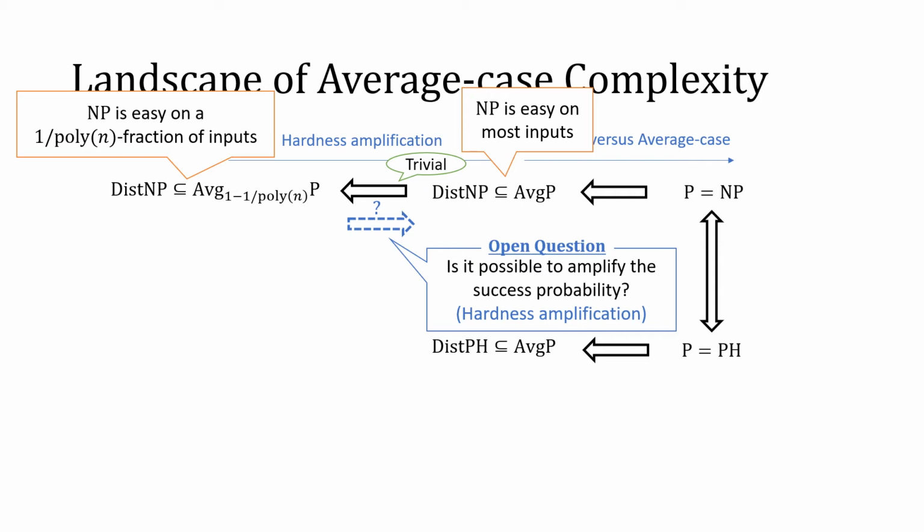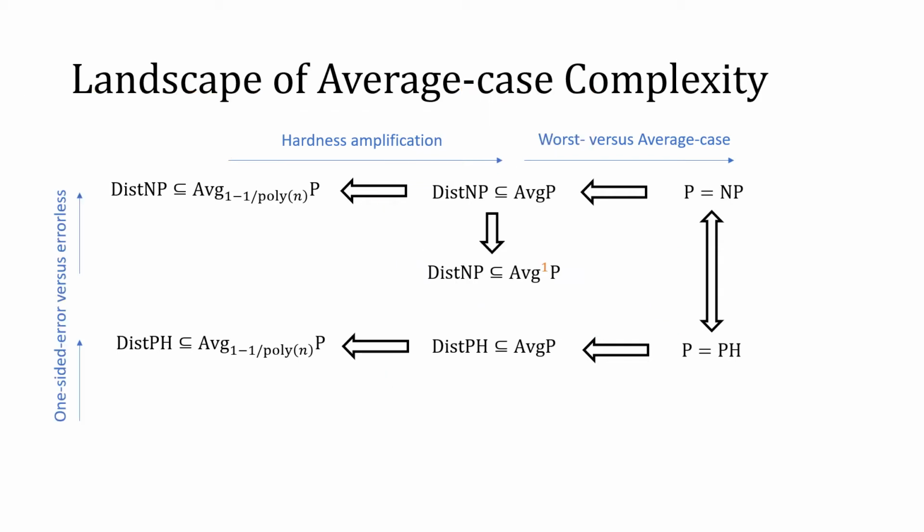Namely, assuming that NP is easy on a small fraction of instances, can we show that NP is easy on most inputs? In other words, is it possible to amplify the success probability? This is the question of hardness amplification. We can consider a similar question in the case of pH instead of NP.